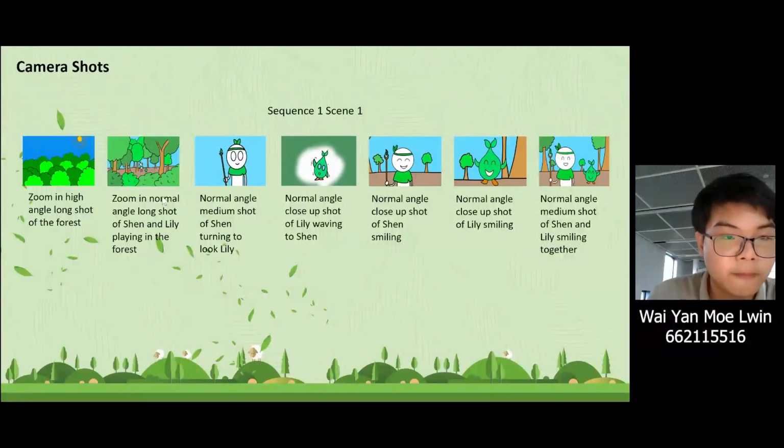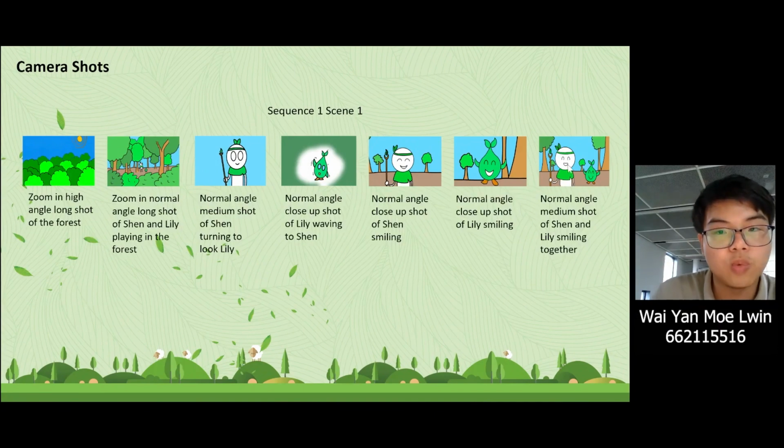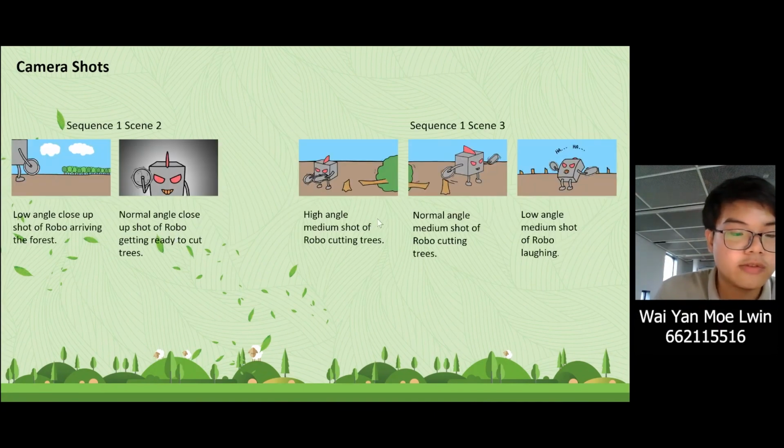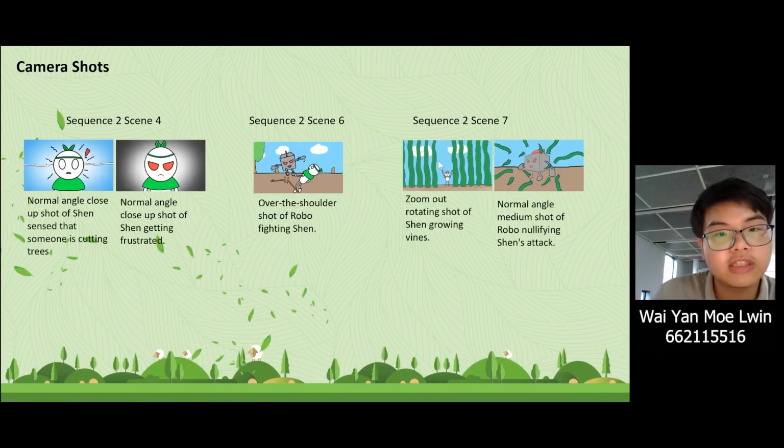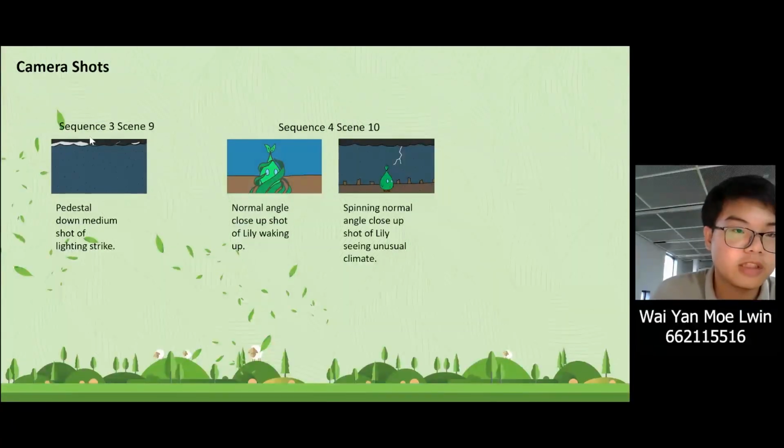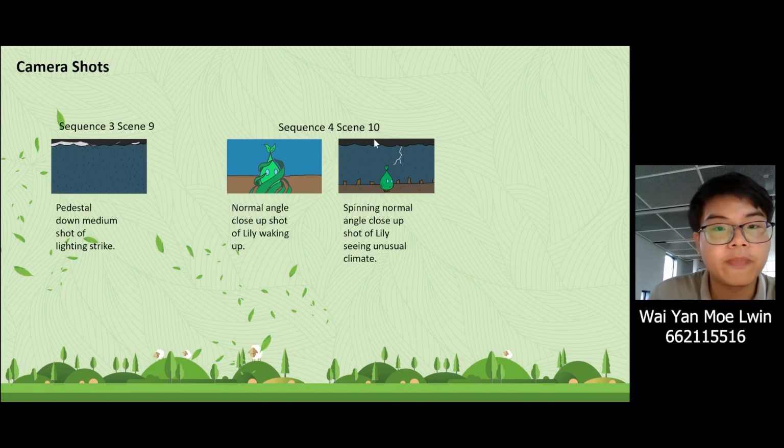Now the camera shots. There are 7 shots in sequence 1, scene 1. These are shots for sequence 1, scene 2 and 3. There are a total of 5 shots. For sequence 2, scene 4, 6, and 7, there are also a total of 5 shots. For sequence 3, scene 9, there is 1 shot, and for sequence 4, scene 10, there are 2 shots. These shots are included in the trailer.